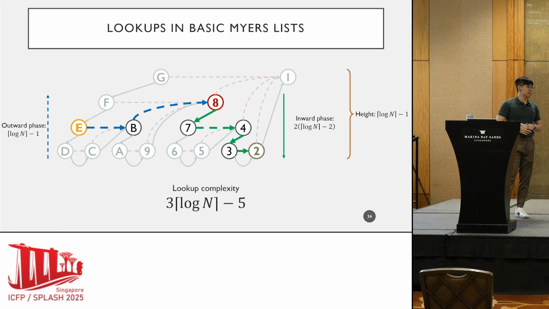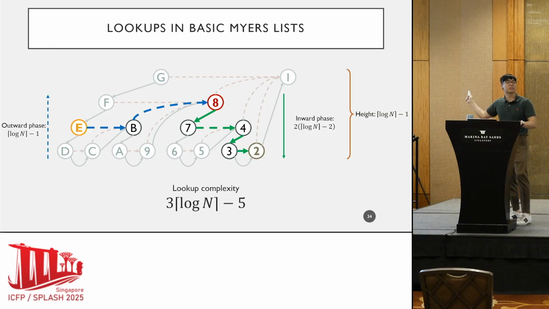Now what's nice is that by splitting each traversal into 2 separate phases, we can analyze each phase individually using recurrence equations. I won't go through the equations today, but at least intuitively, you can see that the outward phase ascends the tree of height log n, and the inward phase descends the tree, similarly of height log n. The only difference is that in the inward phase, to traverse from a cell to its right child, you need 2 pointers.